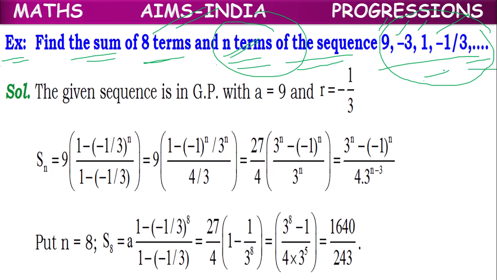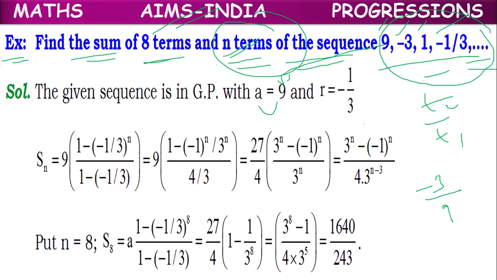So in the given GP, the first term a equals 9, and the common ratio r. How to calculate the common ratio? We have the formula t2 by t1, where t2 is -3 and t1 is 9.